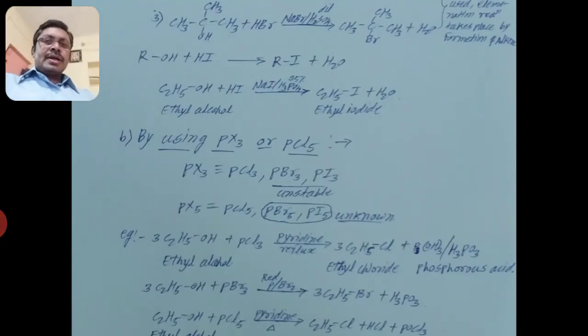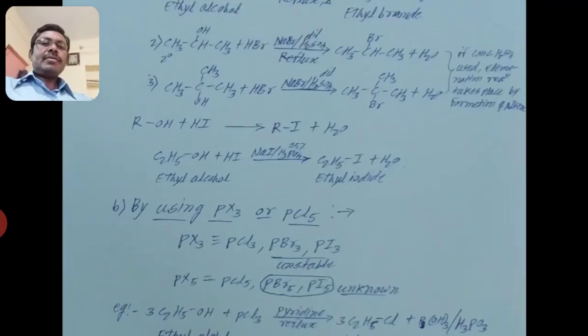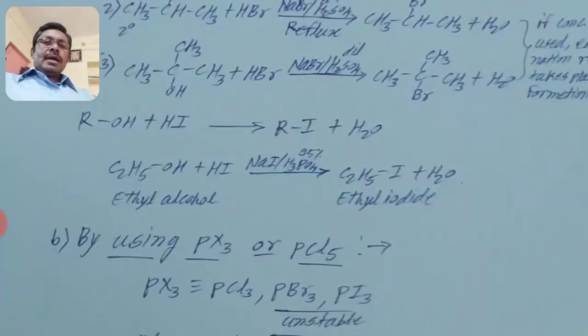The next reaction is with HI. The general reaction is ROH with HI, giving RI and H2O. For example, ethyl alcohol treated with HI: HI is also unstable, so it is prepared in situ. These two chemicals are used for the in situ preparation of HI; they are not catalysts of that reaction.